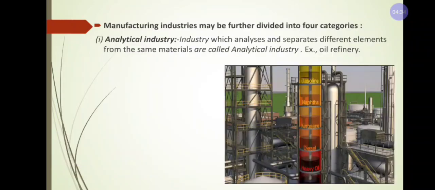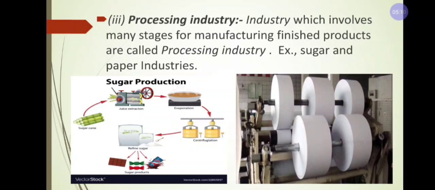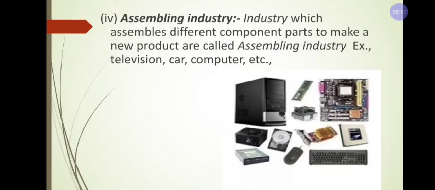Let us learn the types of manufacturing industry. This is a very important concept because you may expect it for 4 marks and 2 marks, and these examples for manufacturing industry you may expect for 1 mark in the final examination. In manufacturing industry there are 4 types or 4 kinds. Once again, I'll repeat: analytical industry, synthetical industry, processing industry, and assembling industry.